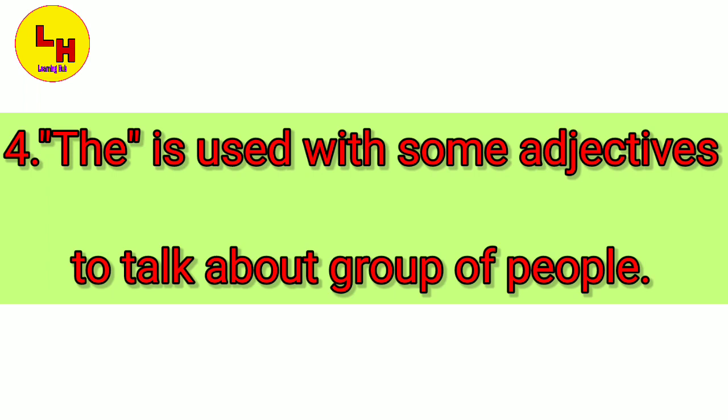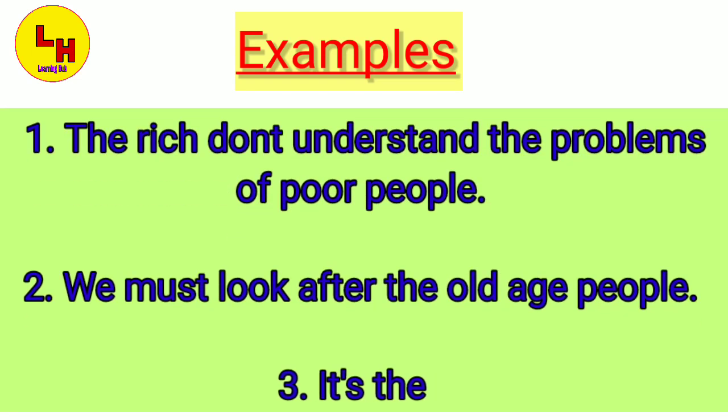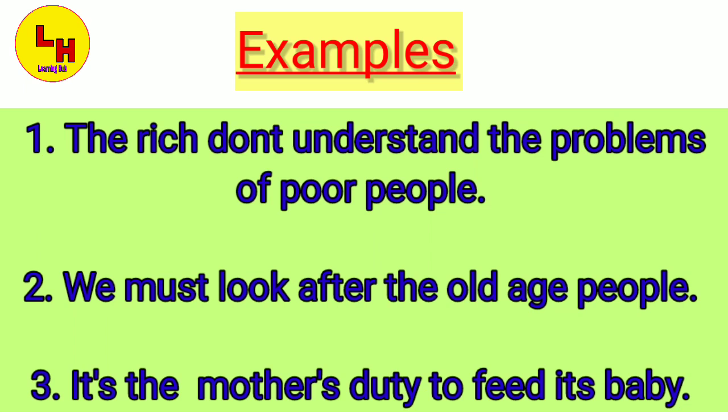The is used with some adjectives to talk about a group of people. When we talk about a particular group of people, before them we use the. So, let us see some examples of these also. The rich don't understand the problems of poor people. Here the particular rich community is shown, so before it the is used.